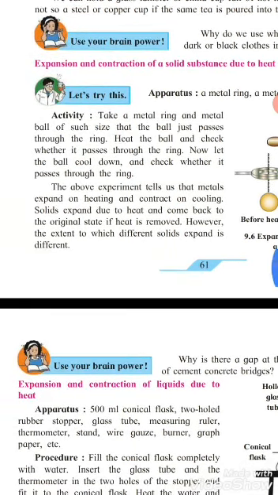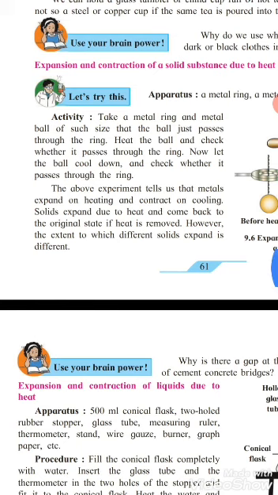Activity. Take a small ring and a metal ball of a size such that the ball just passes through the ring. Heat the ball and check whether it passes through the ring. Now let the ball cool down and check whether it passes through the ring. The above experiment tells us that metal expands on heating and contracts on cooling. Solids expand due to heat and come back to their original state if heat is removed. However, the extent to which different solids expand is different.